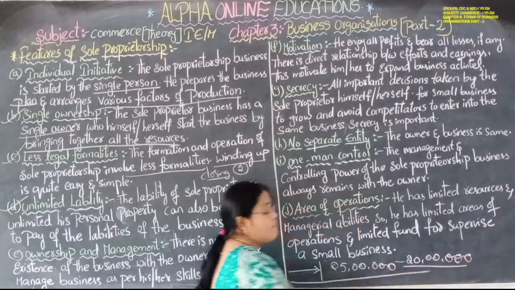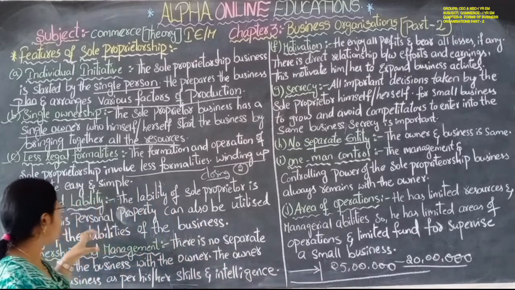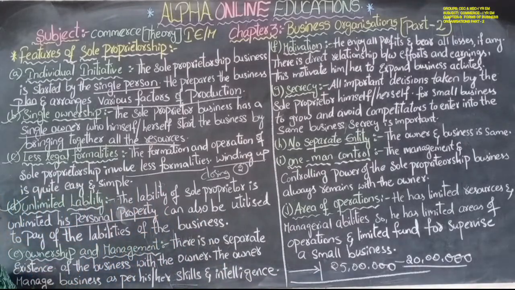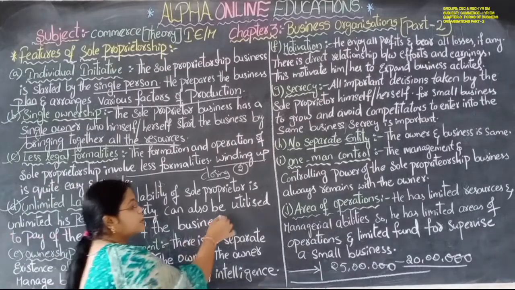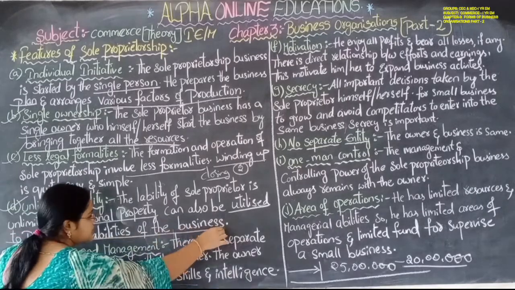రిమైనింగ్ ఎంత ఉంది ఇంకా 5 lakhs. He has to pay 5 lakhs. At that time his personal property can also be utilized. అతని పర్సనల్ ప్రాపర్టీని కూడా తీసుకోవడం జరుగుతుంది. His personal property is taken to pay the liability of the business,